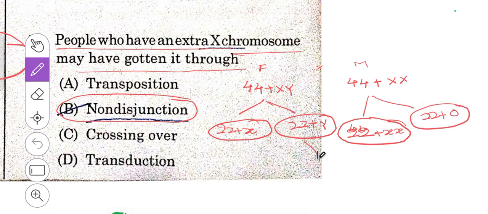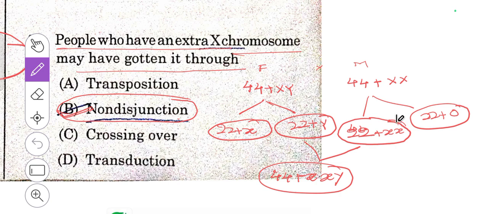When it fuses with the sperm, it will form a 44 plus XXY. It is because of the non-disjunction. Non-disjunction means they don't undergo a distinct separation during the meiosis. So B is the right answer.